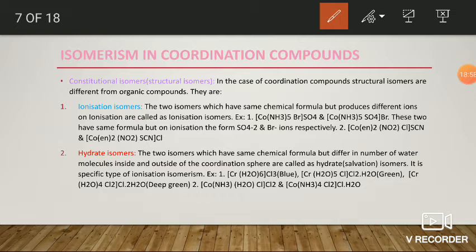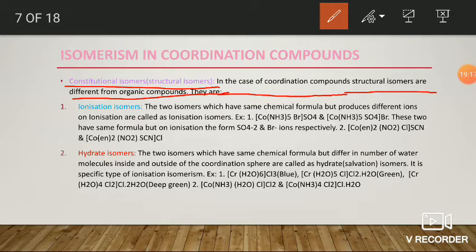the first one, constitutional isomers or structural isomers. In the case of coordination compounds, the constitutional or structural isomers are different from organic compounds, as I discussed in the previous slide.